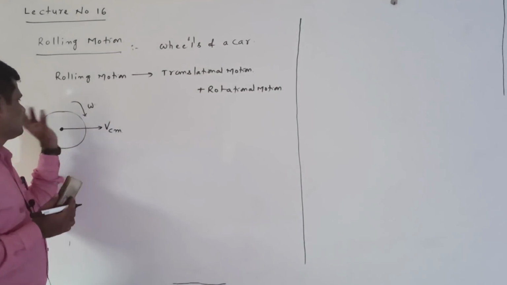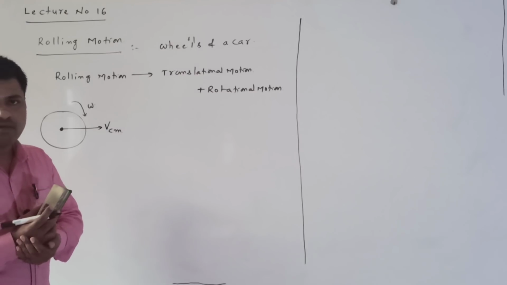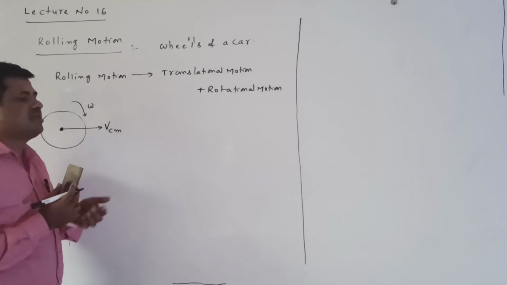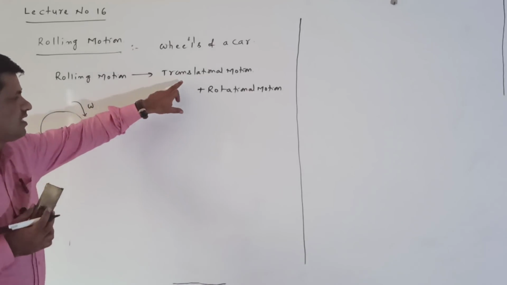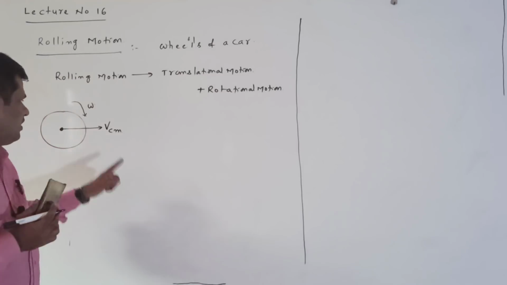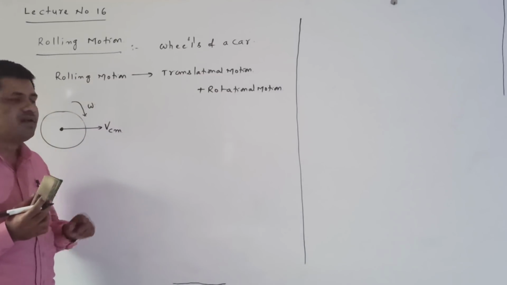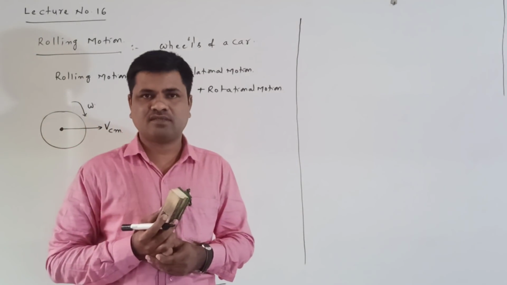Once again, this is a disc. It is rotating with angular velocity omega and it is also translating because it is in rolling motion. Rolling motion means it simultaneously has translational motion and rotational motion. So it is rotating with angular velocity omega and translating with velocity VCM, the velocity of the center of mass.